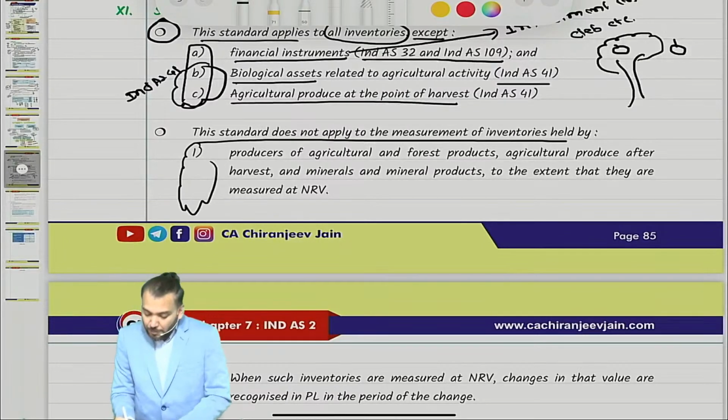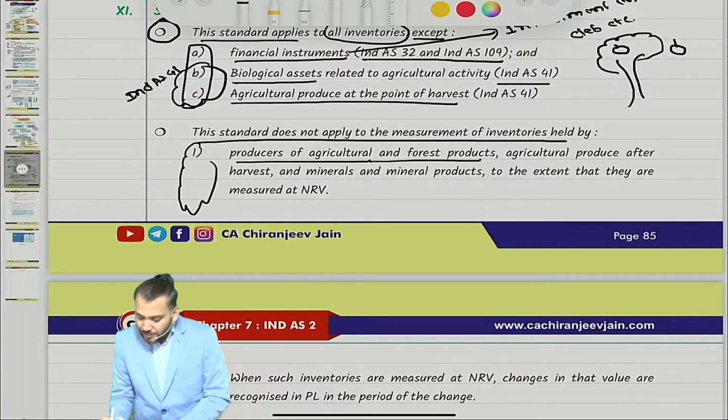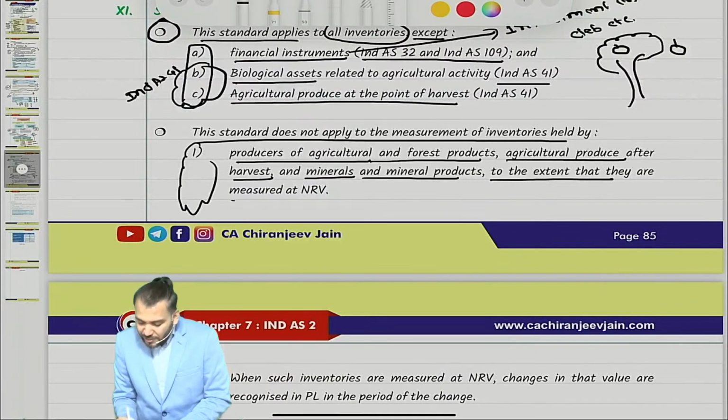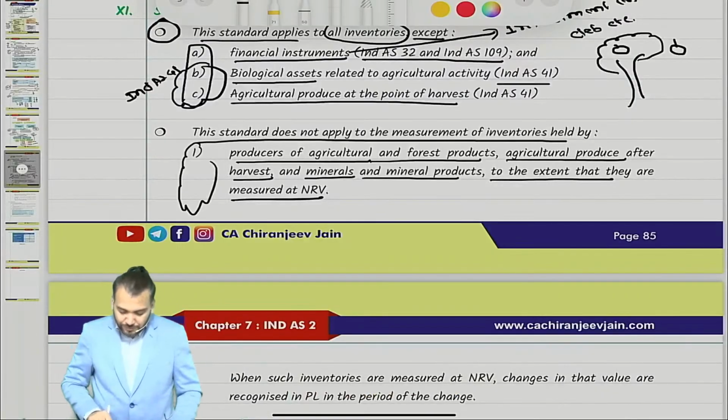So what are they saying? Produce of agricultural and forest product, agriculture produce after harvesting, and mineral product, to the extent they are measured at NRV, is what they want to say.